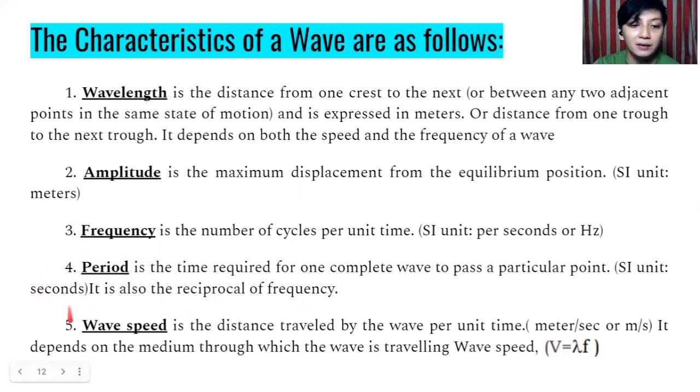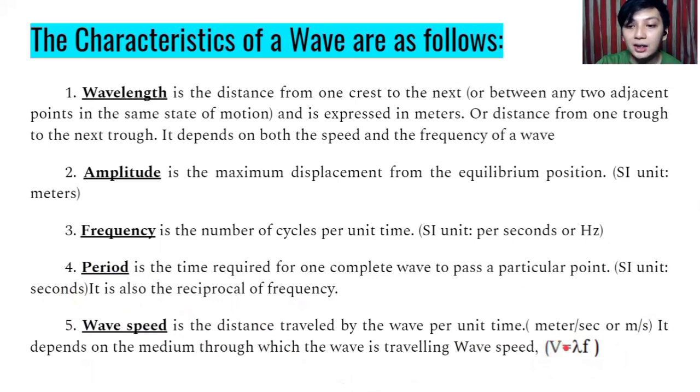Okay? And number 5, wave speed is the distance traveled by the wave per unit time. So, meter per second, or m/s. Then, it depends on the medium through which the wave is traveling, which is the wave speed. So, wave speed can be expressed mathematically. v = λf.